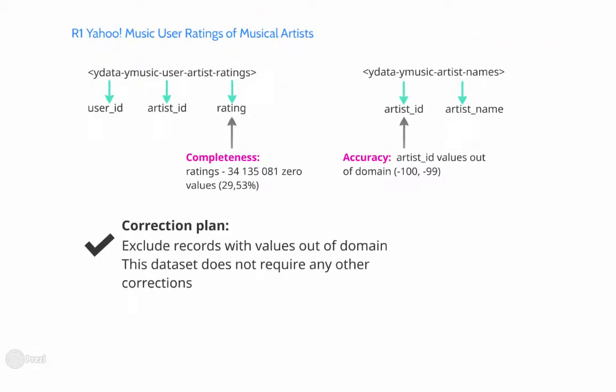The Yahoo dataset consists of two files. The first file contains user ratings of artists. We found problems with ratings: around 30% of records are equal to 0. The second table contains artist IDs and names. Artist ID: all values are unique, with no values out of domain. Name: there are no null values. We propose to exclude records that are out of domain.